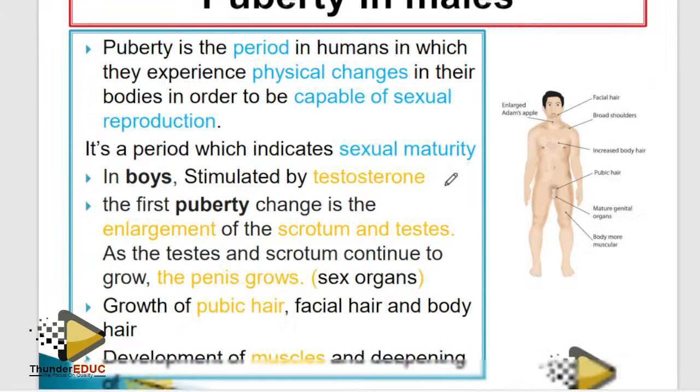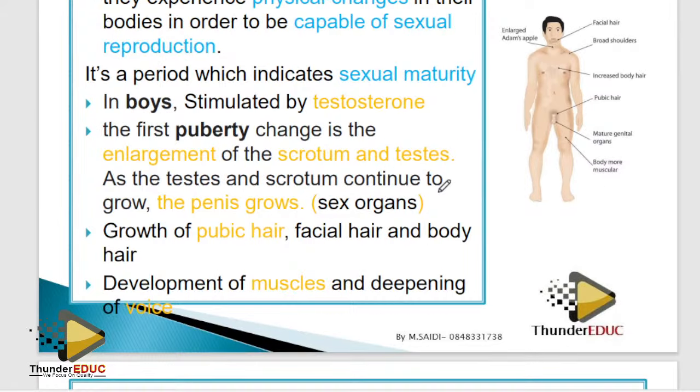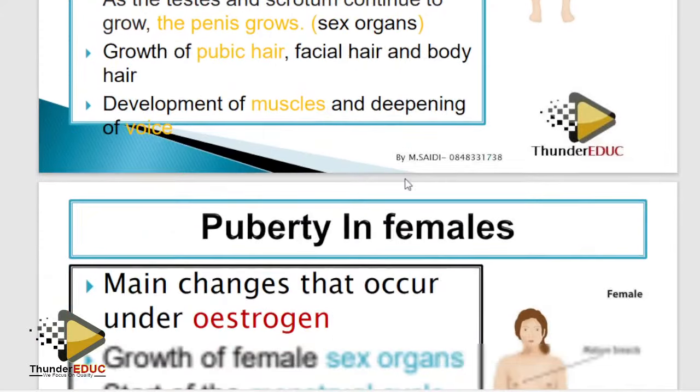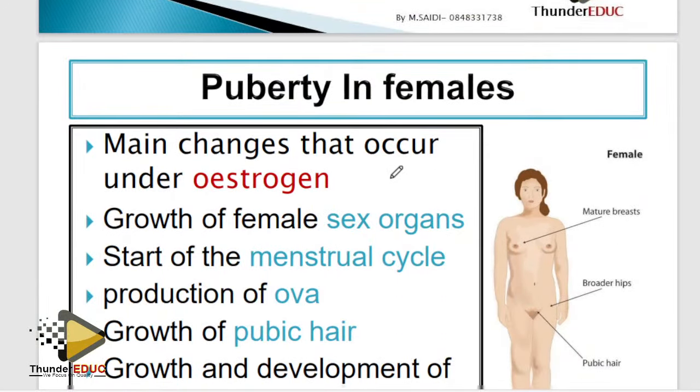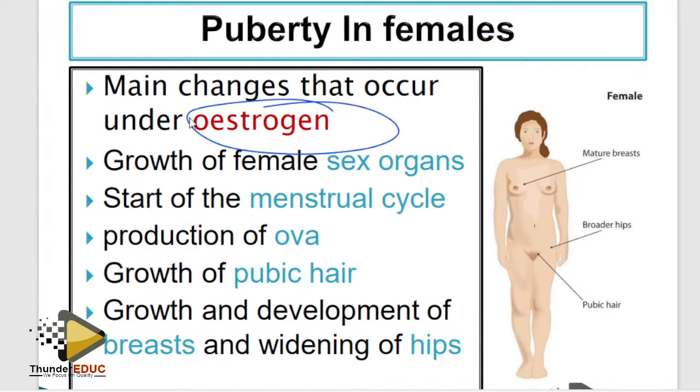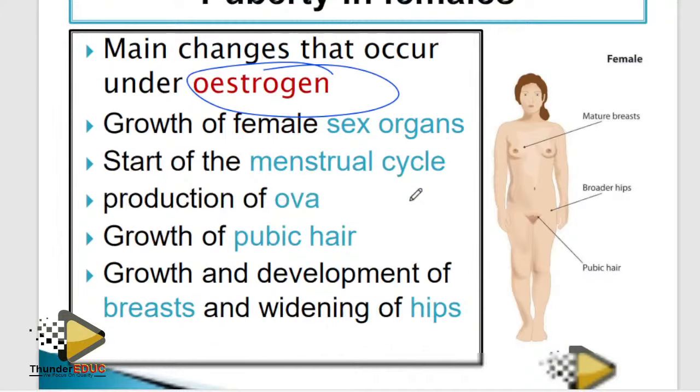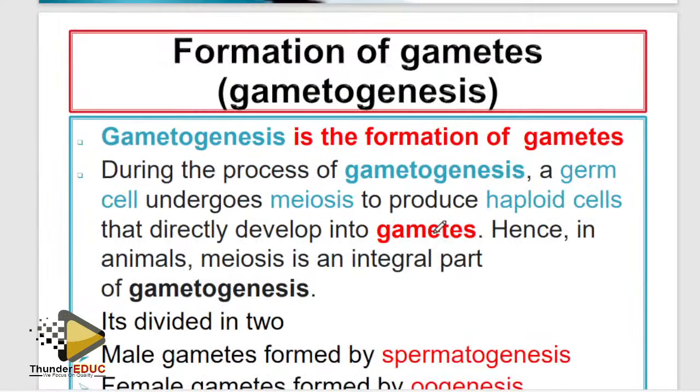Done. Puberty in male, I am not going to explain that. What you need to know is which hormone is responsible for maturity, which is called testosterone. Does spelling matter? Definitely spelling matters. Please don't ask me that question because I won't answer it. Female reproduction, puberty is caused by estrogen. So, done. Characteristics, I'm not going to waste time. Here is the issue.